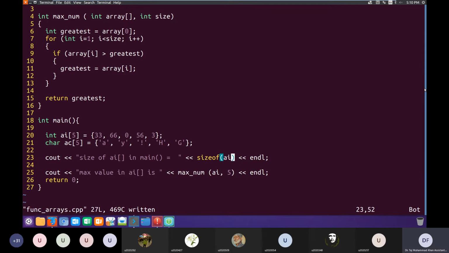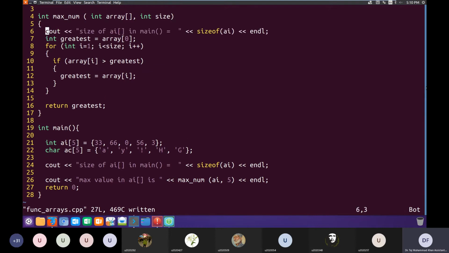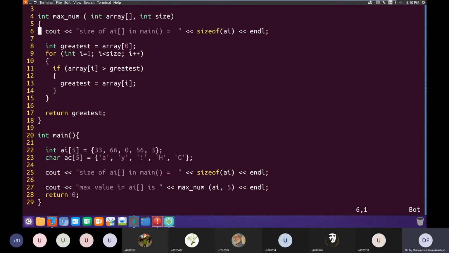Okay, and then we can do the same stuff inside the function. Because what I'm trying to bring to your attention is that, okay, let's comment this and we will see, we'll do it another way.